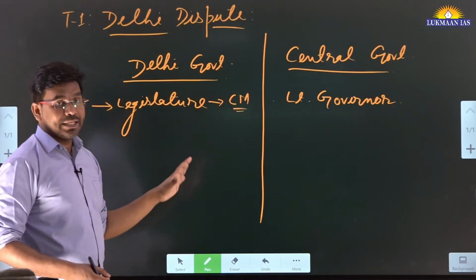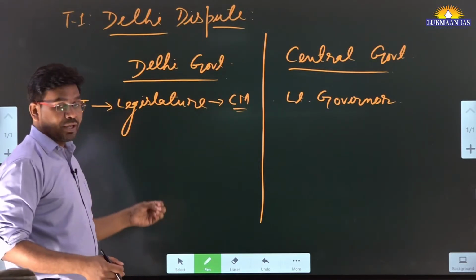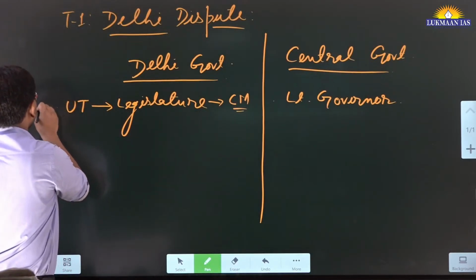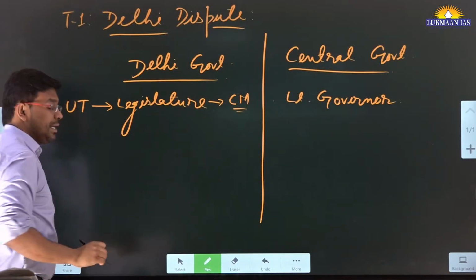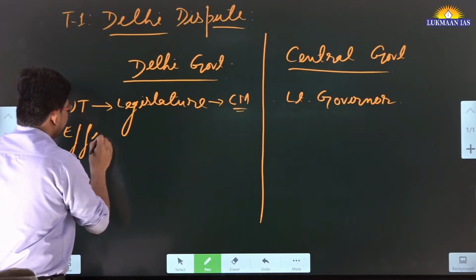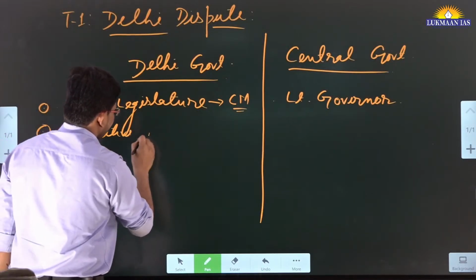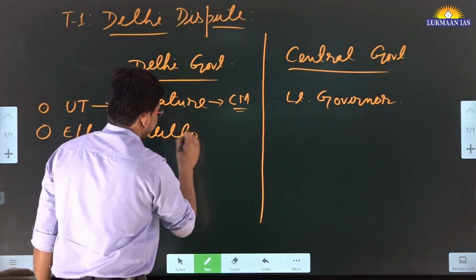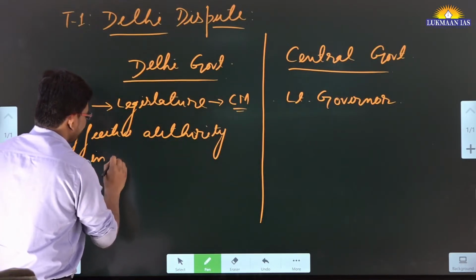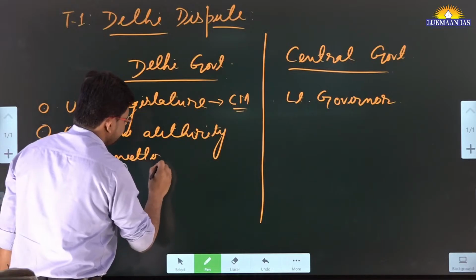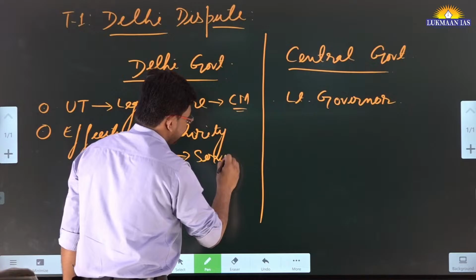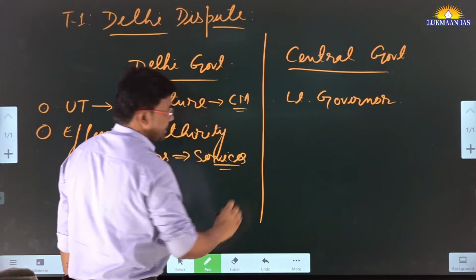But apart from this, if I talk about Delhi as a union territory, the Delhi government needs to rule over this particular union territory, and for that they need effective authority in matters related to the services. The services means the officers of the civil services.